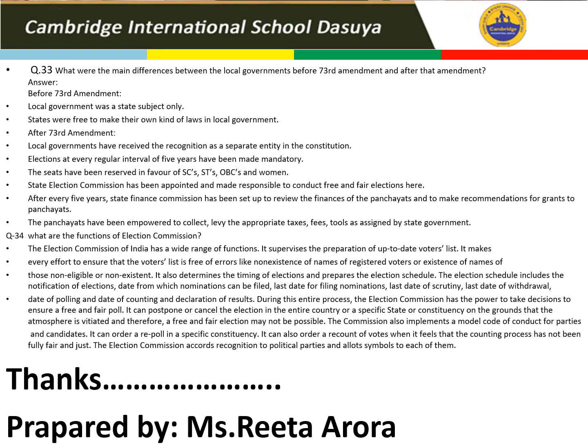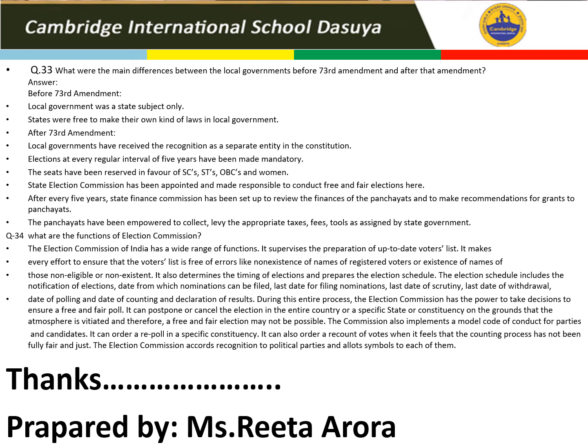Question number 33. What are the main differences between the local government before 73rd Amendment and after 73rd Amendment? Now, before 73rd Amendment, local government was a state subject only. States were free to make their own kind of laws in the local government. But after 73rd Amendment, local governments have received a recognition as a separate entity of the Constitution. Now, elections are held at regular intervals after 5 years.